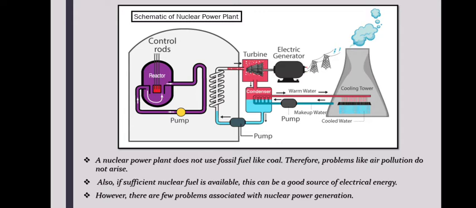Now, of course, there are certain problems associated with nuclear power generation also. Here, the schematic is exactly similar to that of the power plant which was using coal. The only difference is here you have the reactor control rods because you are using nuclear energy. Rest everything remains the same.